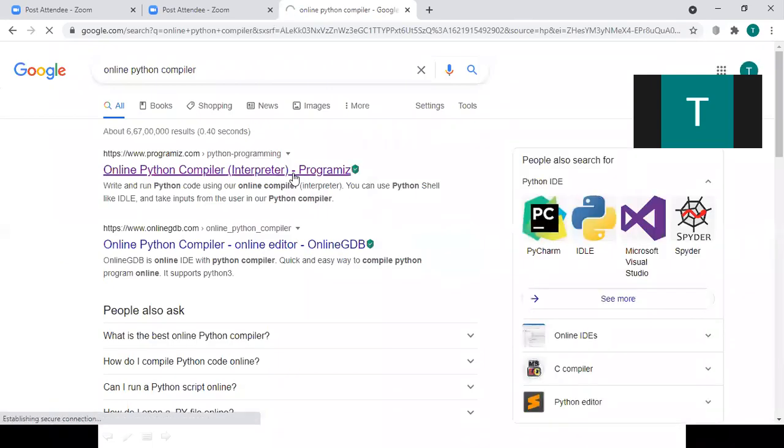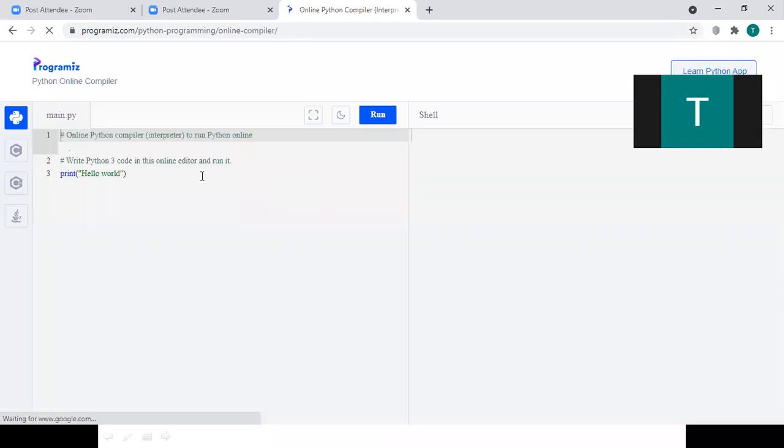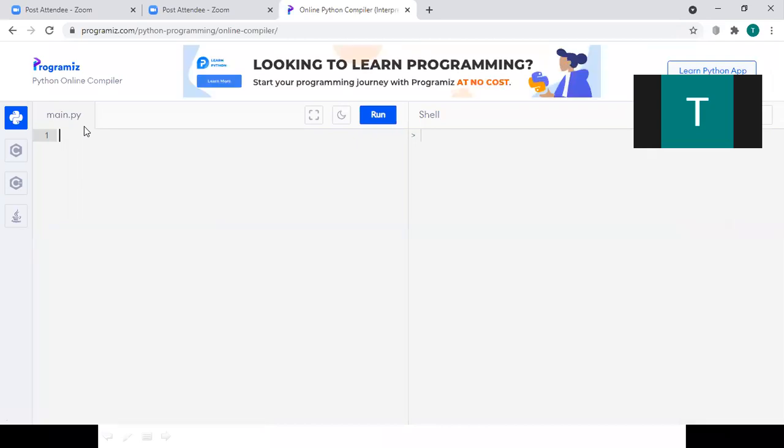For the explanation of sets, I have taken the online Python compiler. So now let us see. If I want to define a set, my variable name is A equal to, and I need to write the set function on the right-hand side.